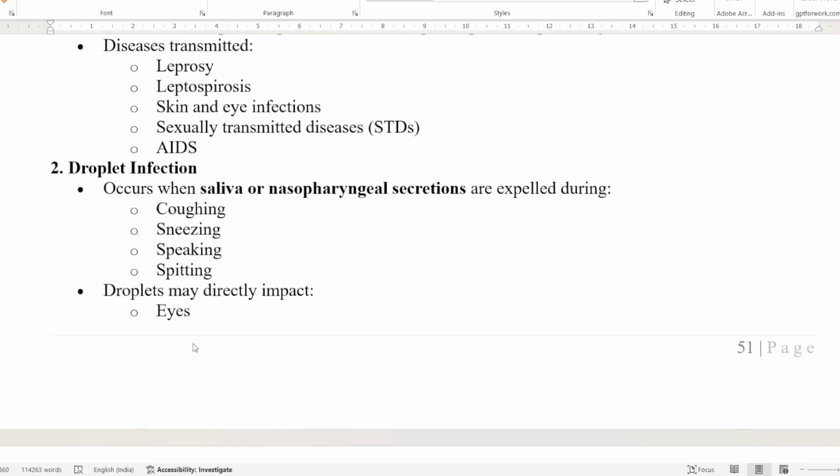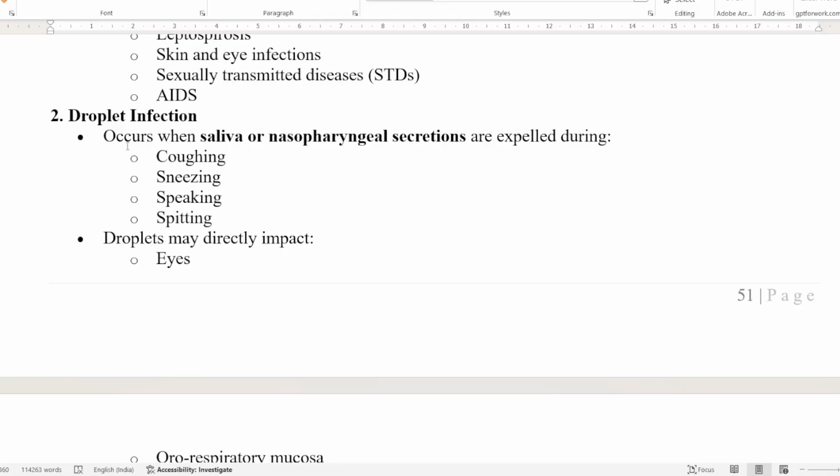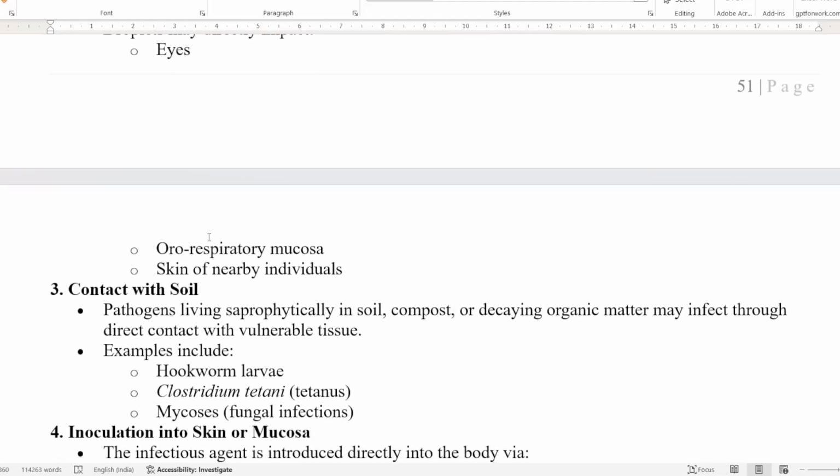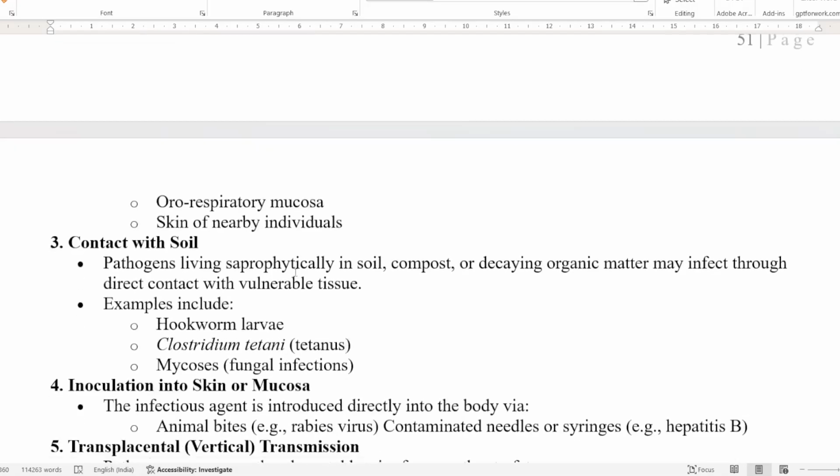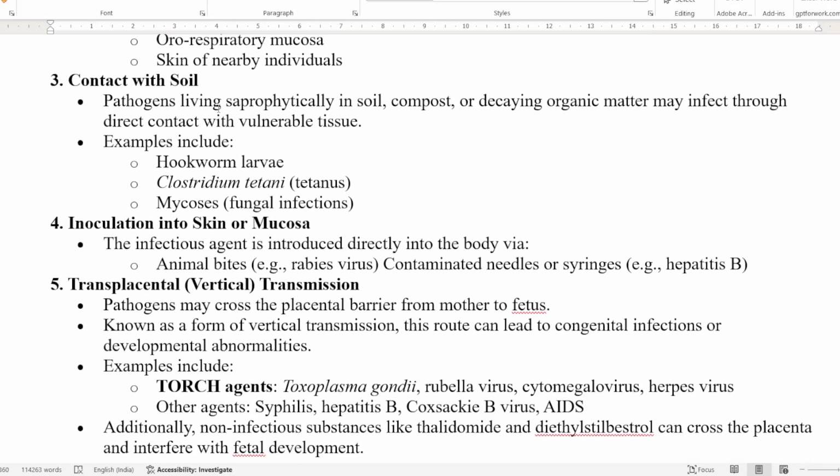Next is droplet infection. Droplet infection occurs when saliva or nasopharyngeal secretions are expelled during coughing, sneezing, speaking, or spitting. Droplets may come in direct contact with the eyes. They can come through the oral-respiratory mucosa or skin of nearby individuals. Next comes contact with the soil. Soil means the pathogens are living saprophytically in the soil, in any composted or decayed organic matter present in the soil.